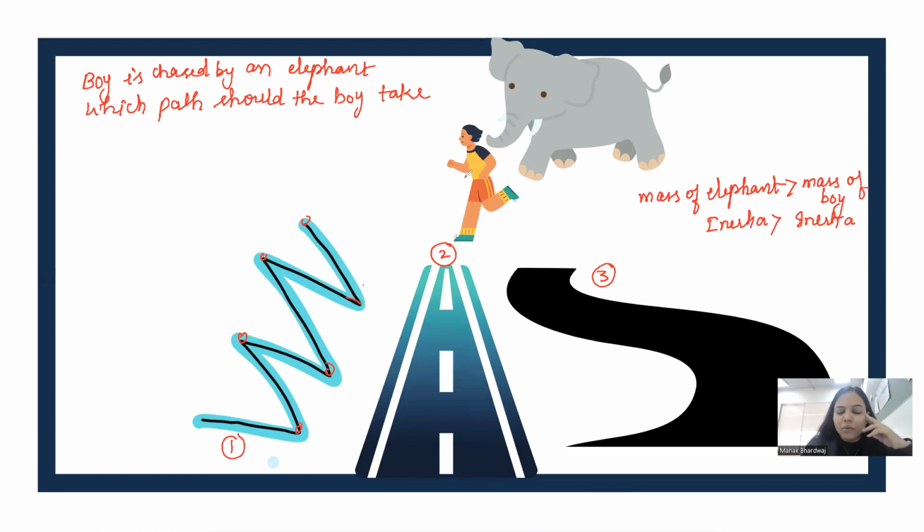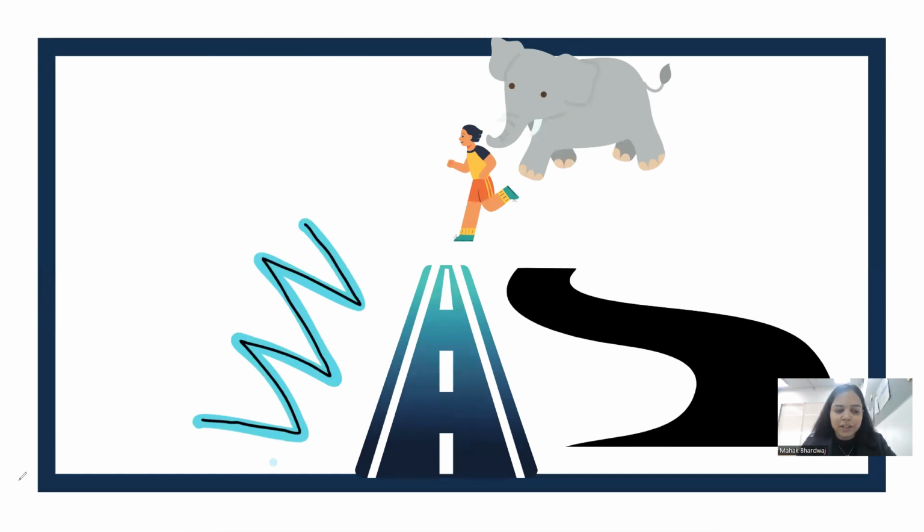Okay, and the boy has less mass, his inertia is less, he would be easily able to change the direction from here to there. But since the elephant has more mass, it has more inertia, it would be difficult for the elephant to change his direction. And the boy, by using the first law of motion, which is the law of inertia, can save his life. So I hope the first law of motion is clear to you.